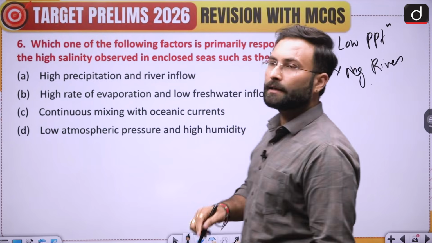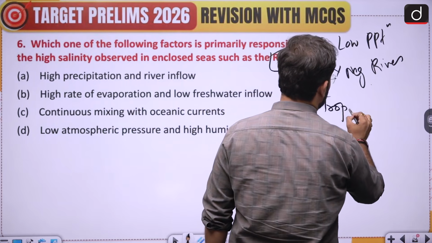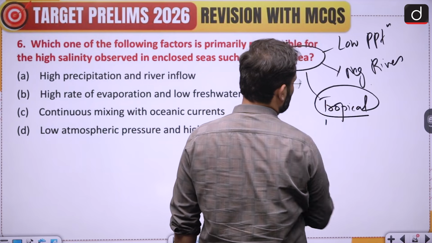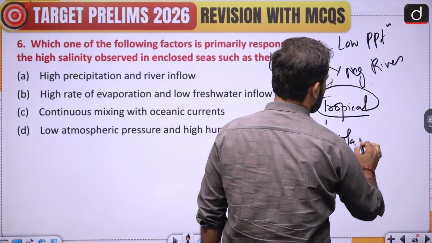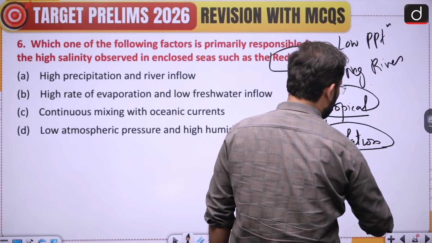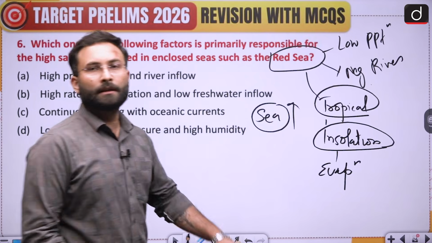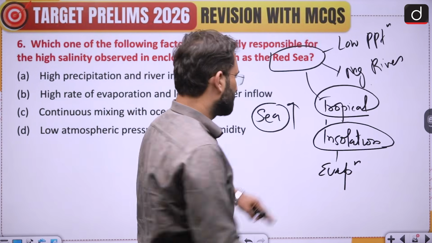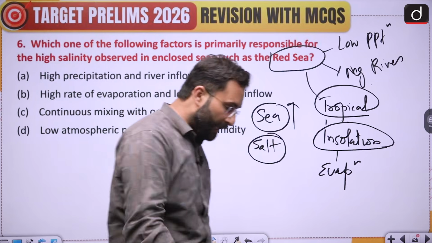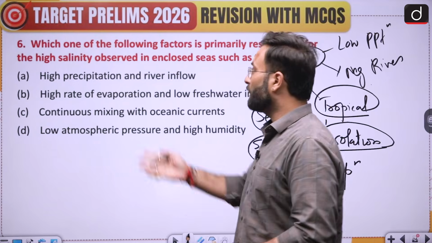Okay. Third thing is that Red Sea is in the tropical region, because of which insolation is high. Since insolation is high, so you know that there will be evaporation. Now since it is sea water, if water is getting evaporated, what remains over there is salts. Okay, salts and minerals. And if the concentration of salts and minerals is high, that means that we are having high salinity in the region. Okay, so let's see the options.